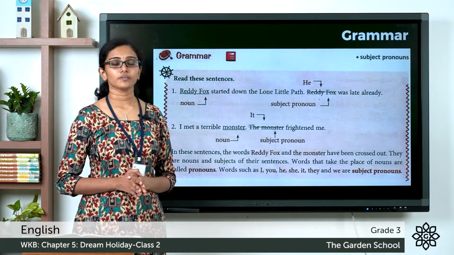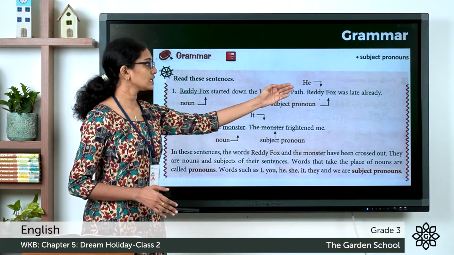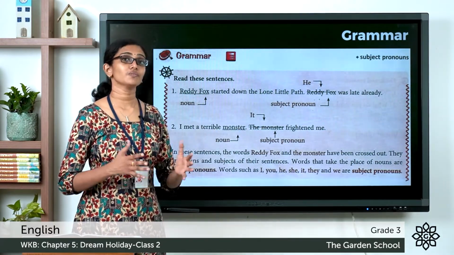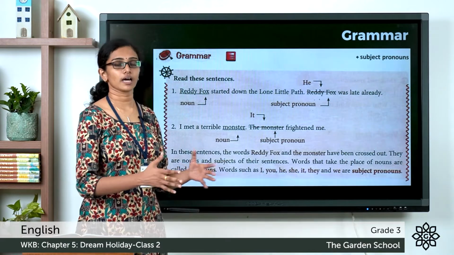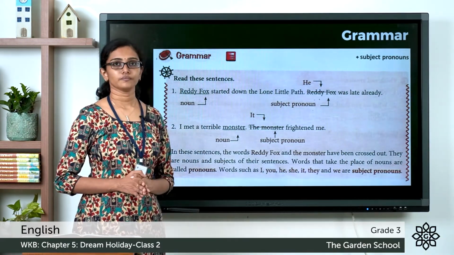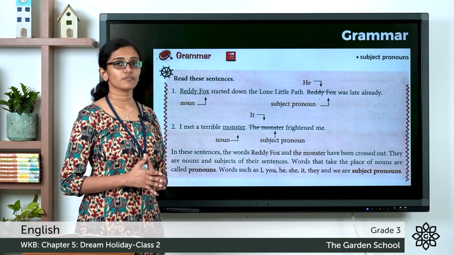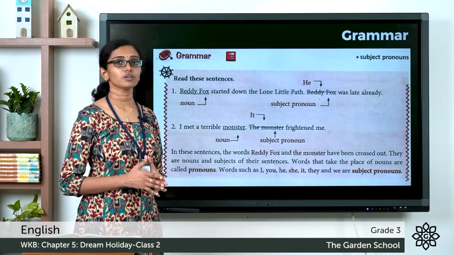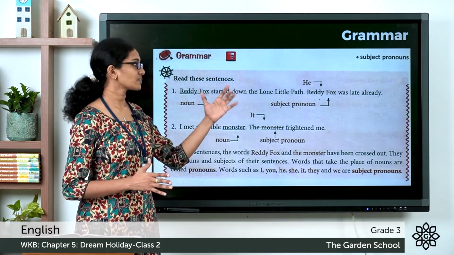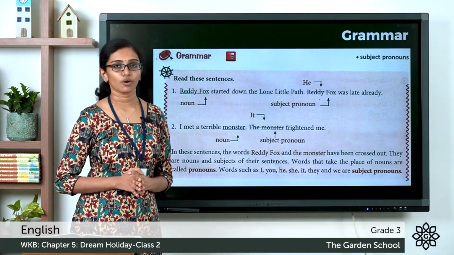He was late already. So this word he is used in place of the noun Ruddy Fox. So the words which we use in place of a noun are called pronouns. He is a pronoun, referring to Ruddy Fox, the noun or the subject of the sentence. That pronoun that you are using in place of the subject is called a subject pronoun.